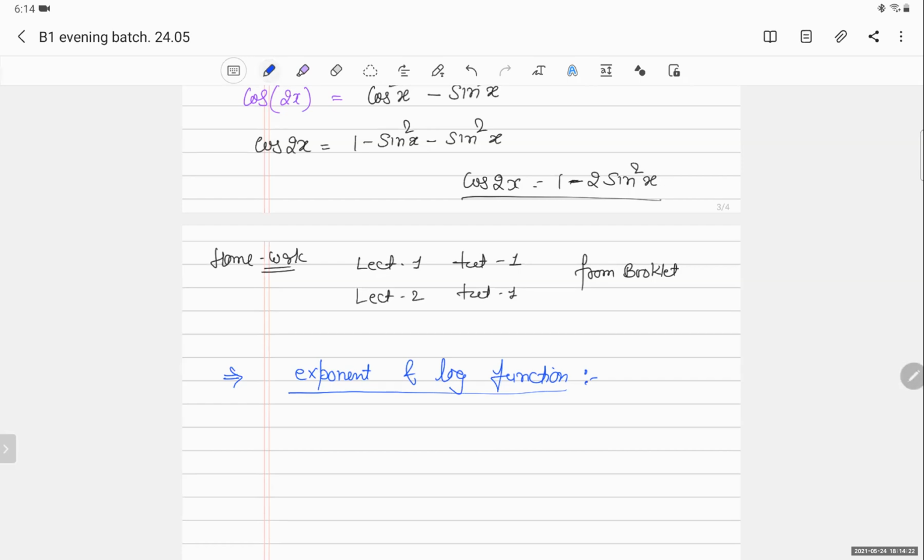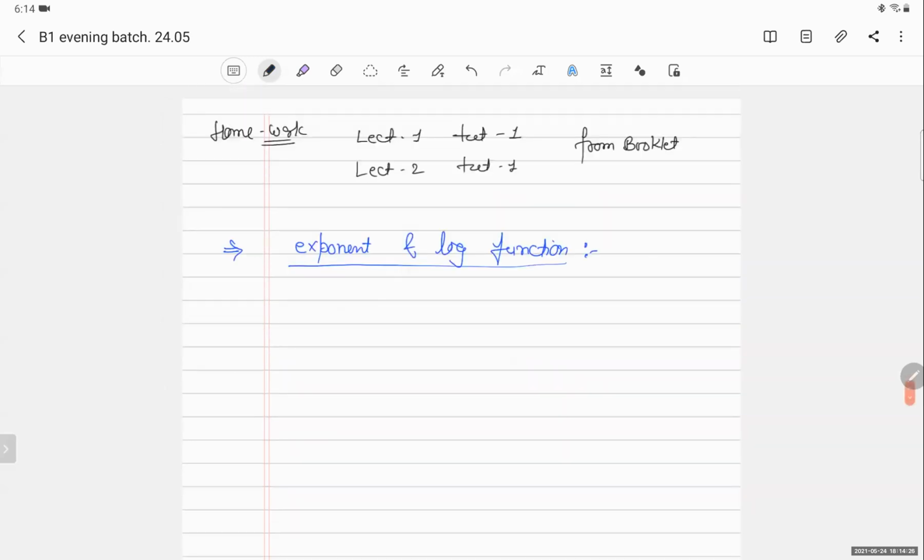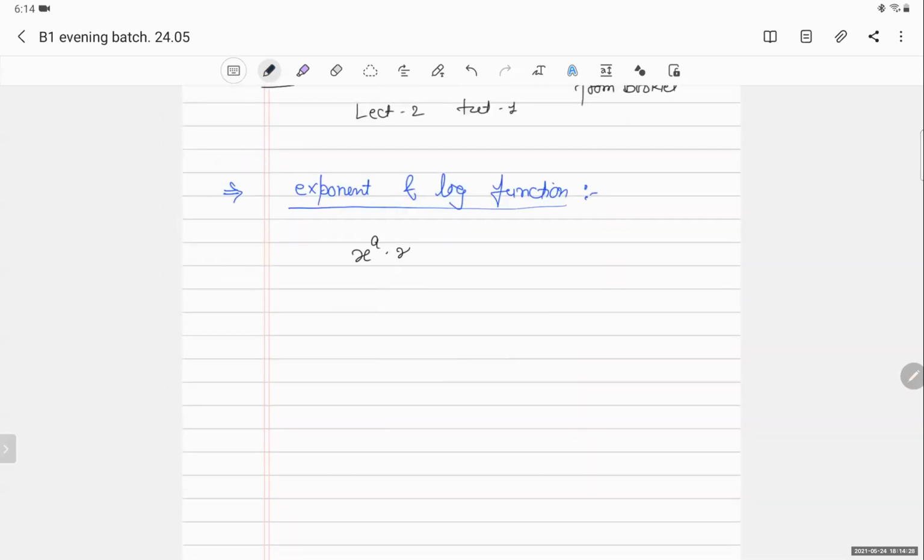Suppose I write x raised to a into x raised to b, so I can write it as x raised to a plus b. If it is x raised to a upon x raised to b, so I can write it as x raised to a minus b. Now these are called exponents. Now I will come to logarithm.